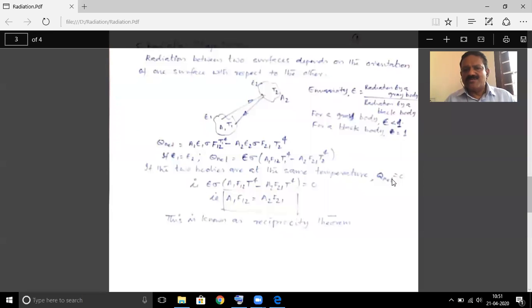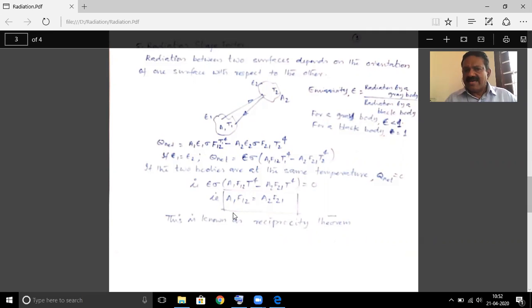When you substitute these values in the previous equation, you get epsilon sigma into A1 F12 T raised to 4 minus A2 F21 T raised to 4 is equal to 0. Here epsilon, sigma and T raised to 4 are constant.